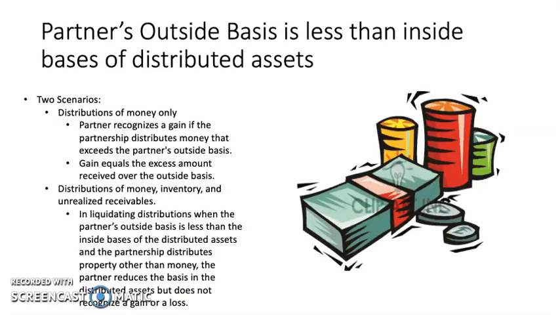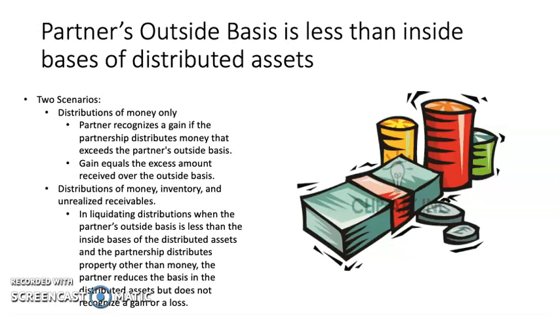Partner's outside basis is less than the inside basis of distributed assets. In this case, there are two primary scenarios: one where there is money again, and one where there is money, inventory, and unrealized receivables. When it is just money, the partner recognizes a gain if the partnership distributes money that exceeds the partner's outside basis, and the gain equals the excess amount received over the outside basis.